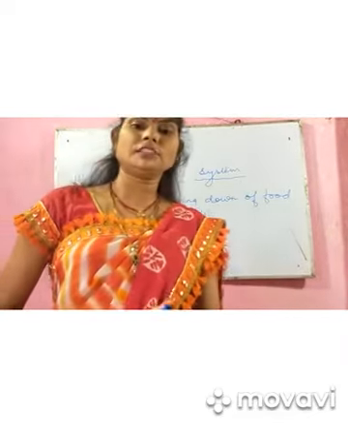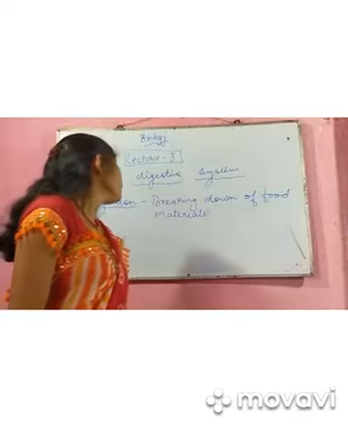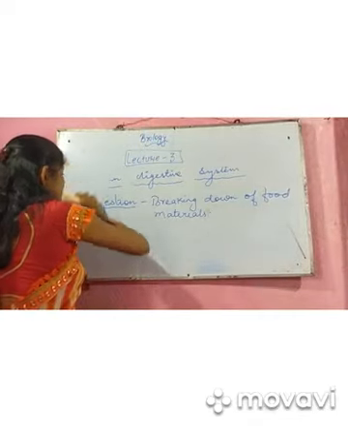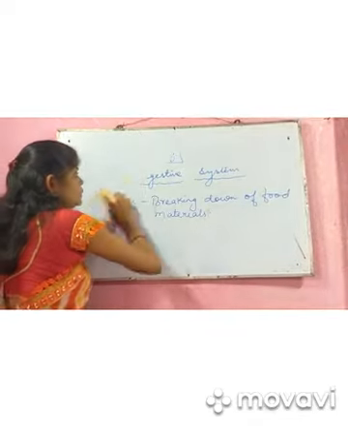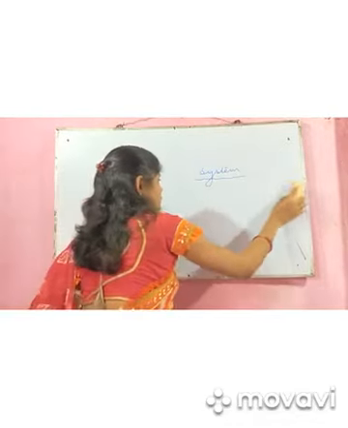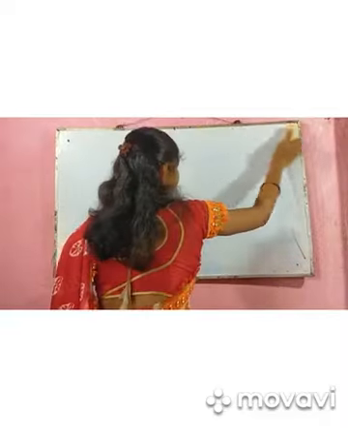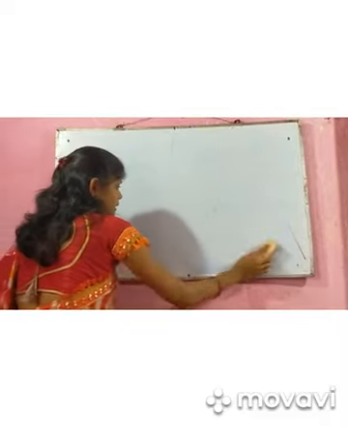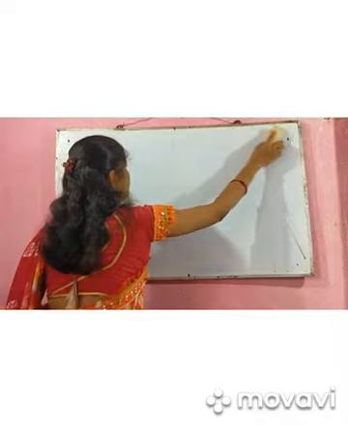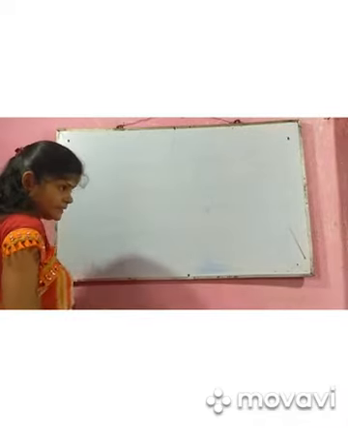In the human digestive system, there are various organs and various glands which are associated with it. So let us recall them. Let us know about the digestive organs and digestive glands.